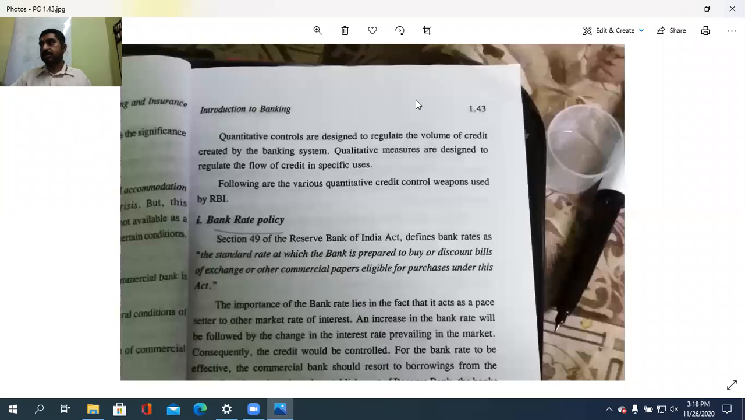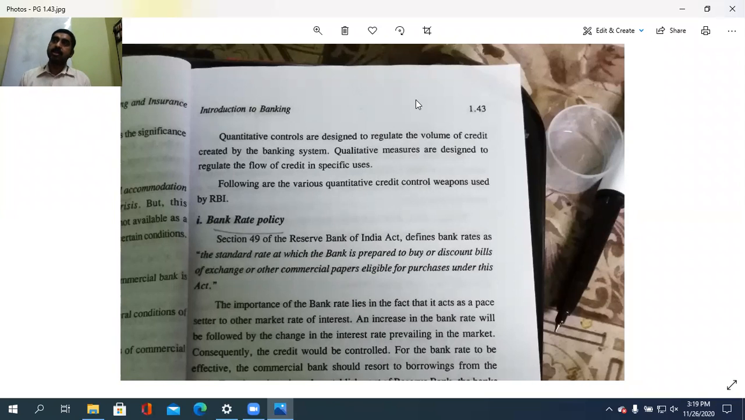The movement of the credit or the volume. Okay. In what way the flow or volume of credit is to be controlled is done by the quantitative control measures, while the qualitative measures are designed to regulate the flow of credit to specific users. So that is the case with regard to quantitative and qualitative control measures. So these are the various functions to be performed by the Reserve Bank of India, or the central bank of our country.